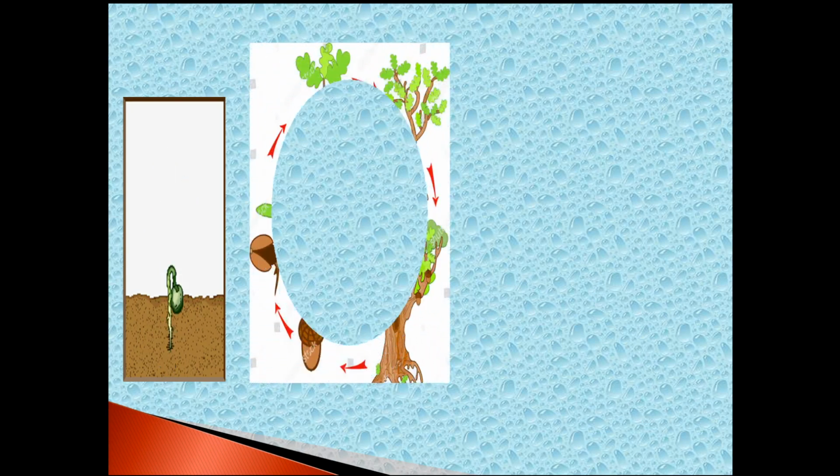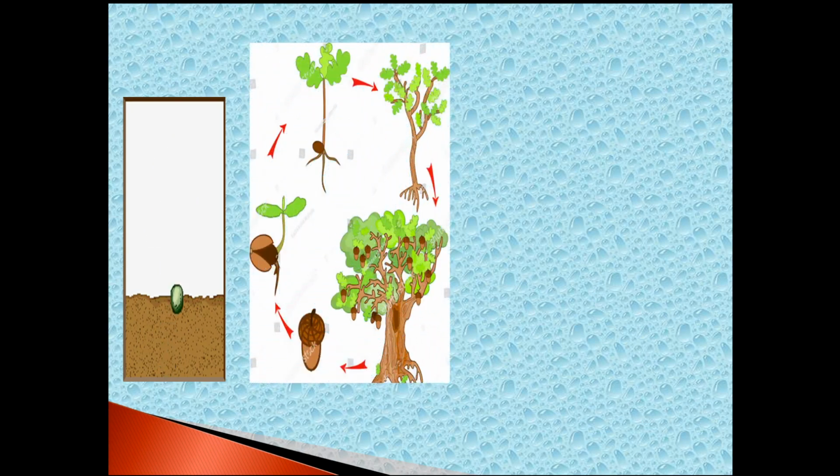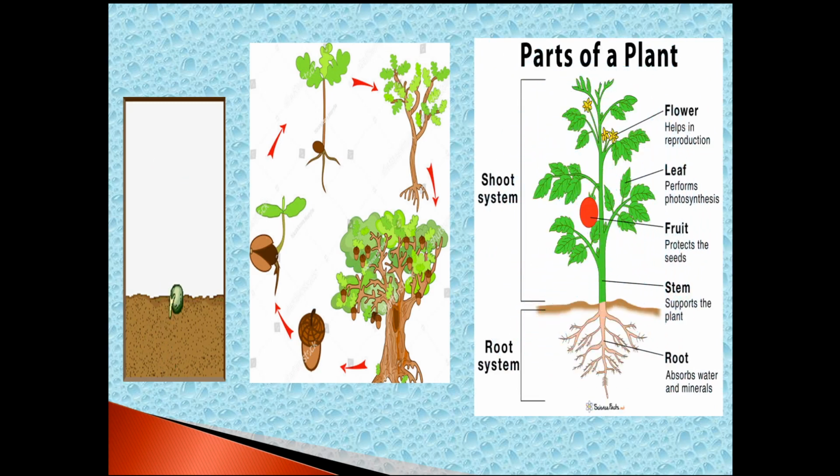Then how from a small seed into a very big tree it becomes. Then very important one, parts of a plant. So below the ground, what are the parts? That is called root system. Above the ground, that is called shoot system. Okay, and shoot system includes stem, leaf, branches, fruit, flower, everything together, that is called shoot system.